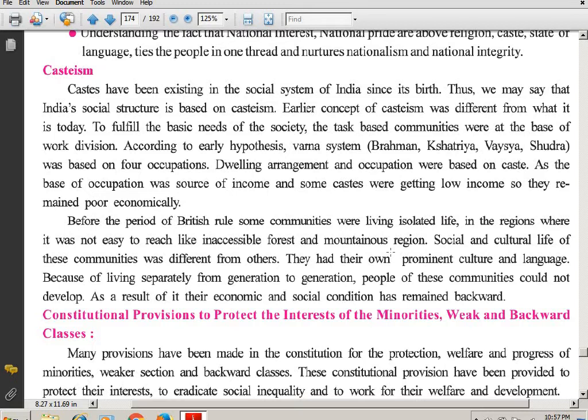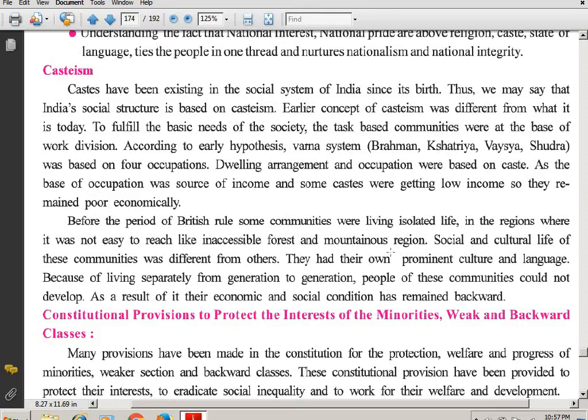They were living by themselves, very far away from all the people, as they were in the forest or mountainous region. People would not reach there, and they would not have enough access to things.